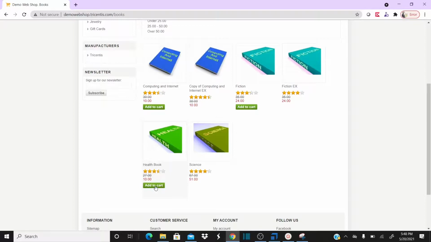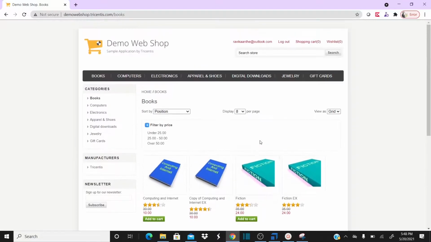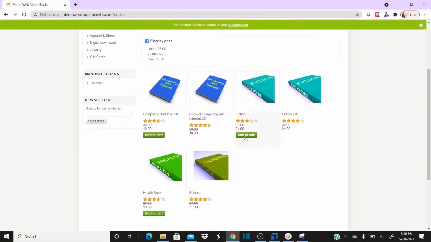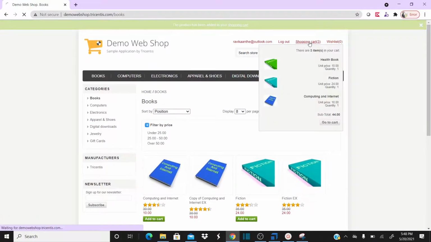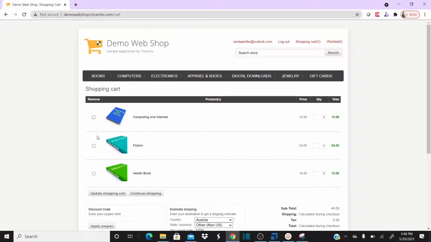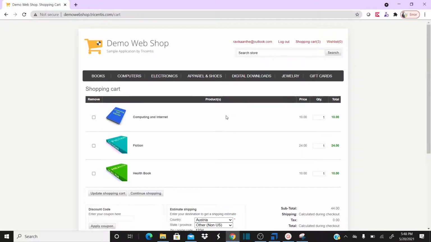on add to cart. Basically in this page you have multiple add to cart buttons. So you need to add products randomly from this page by clicking on add to cart, and then once you add multiple products, around 5 products, go to the shopping cart and then remove these products from the shopping cart. So that's the scenario that we are going to work on, so that I can cover the concepts I just explained: explicit name, constraint index, and repetition.